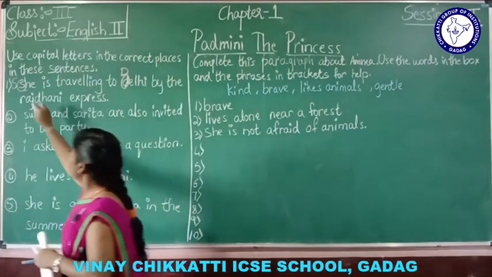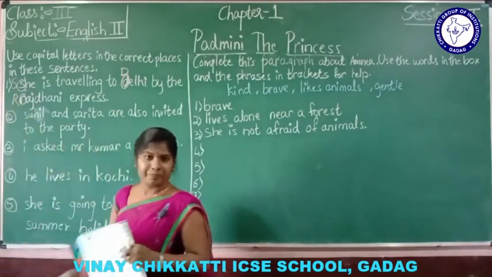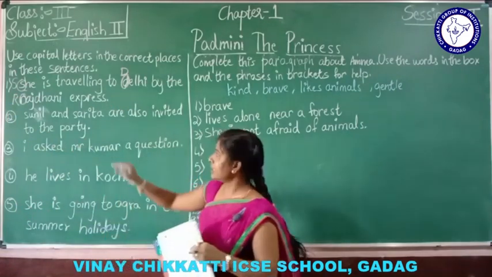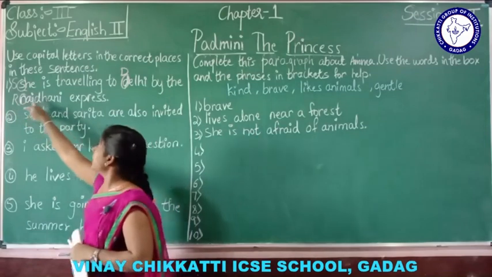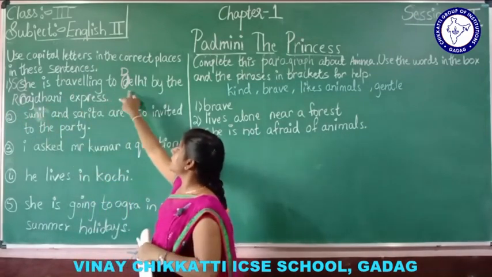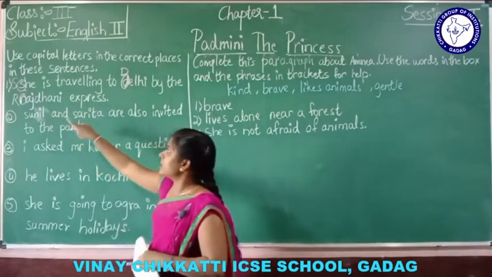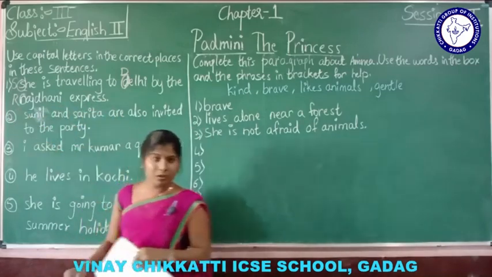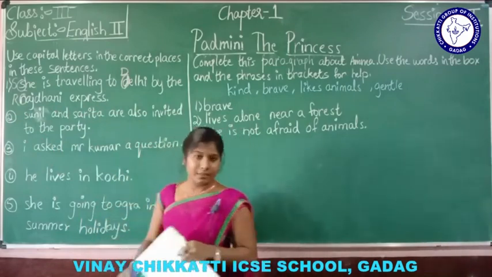Here also, round off this and write capital letter R. Understood? See, the first letter should be capital. She is traveling to Delhi. See, D capital letter. By the Rajdhani Express. Here R. Understood? You have to round off where the mistake is and write the capital letter there.